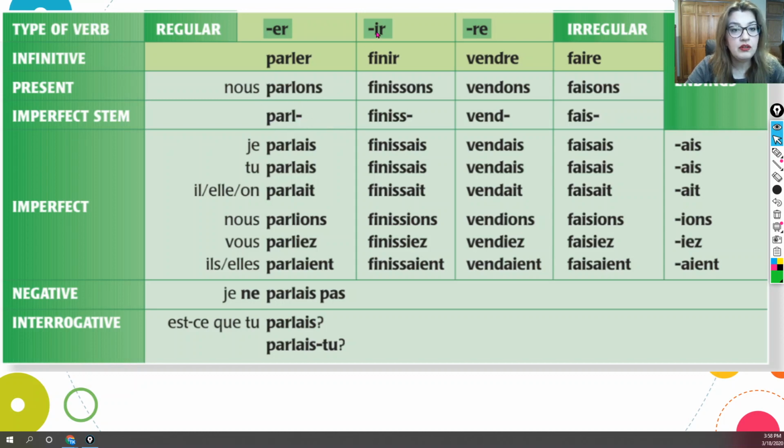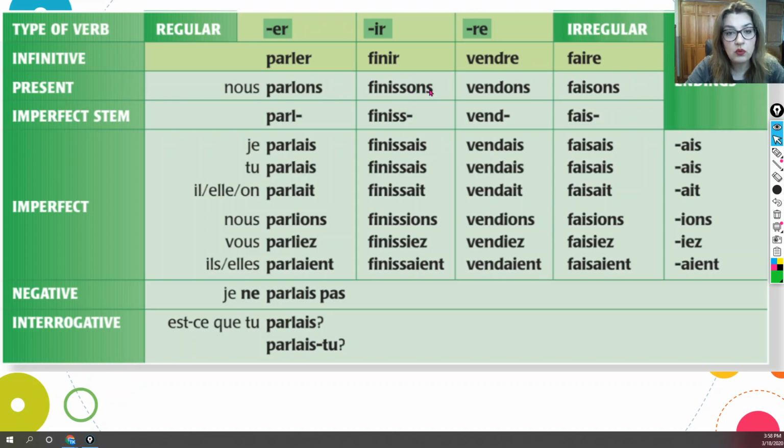Same thing for finir, and we will look at the conjugation next. But let's look at how the formation for all the different types of verbs is very similar. So for finir, which is a regular IR verb, you start with the nous form of the present tense. Nous finissons.